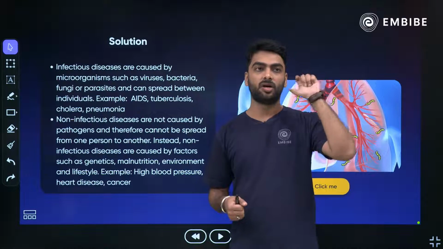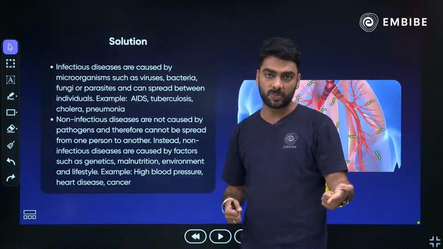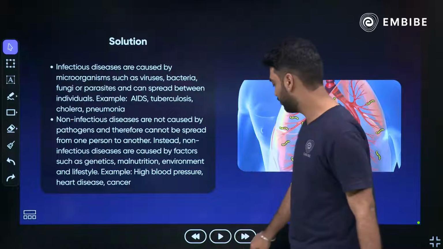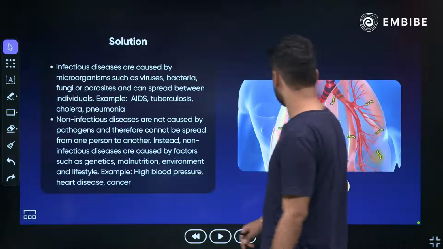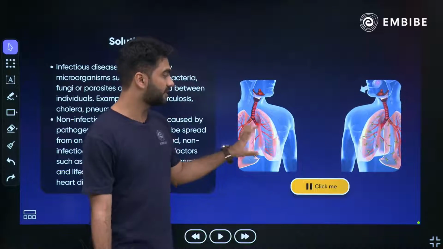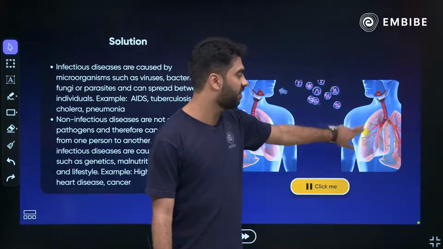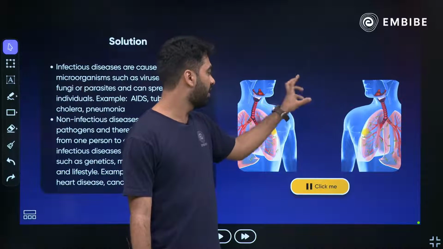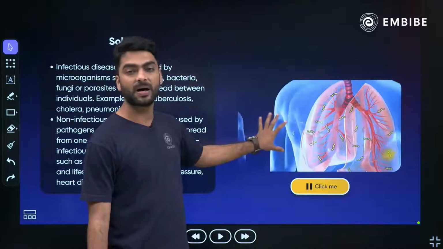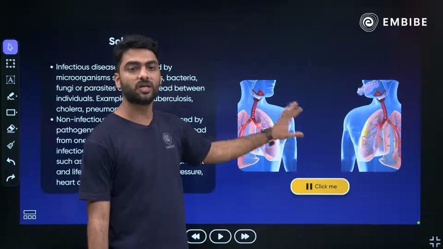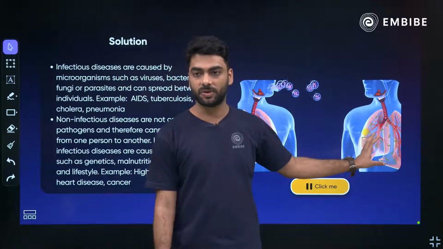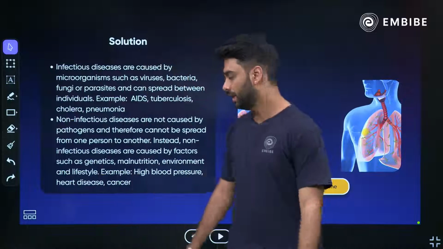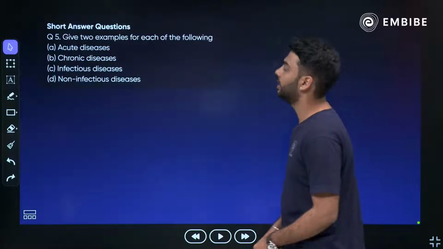Cataract will not spread, your Down syndrome will not spread, all of these will not spread from one person to the other. So here is a beautiful video. You can see how this person is having infection. The person is coughing and sneezing without any cover, and he has passed on the infection to a healthy one. Now this is how infection spreads from one person to the other. Okay? Moving on further ahead to the next question.